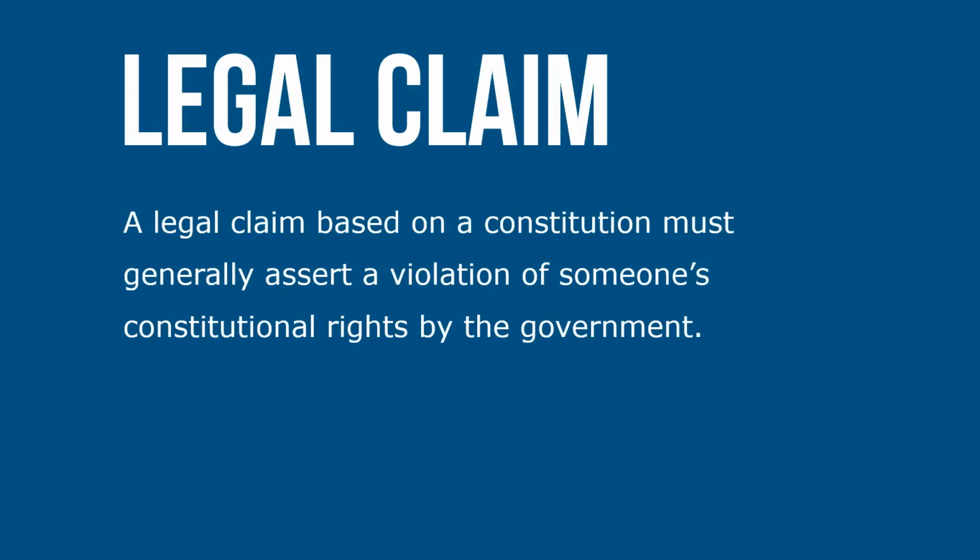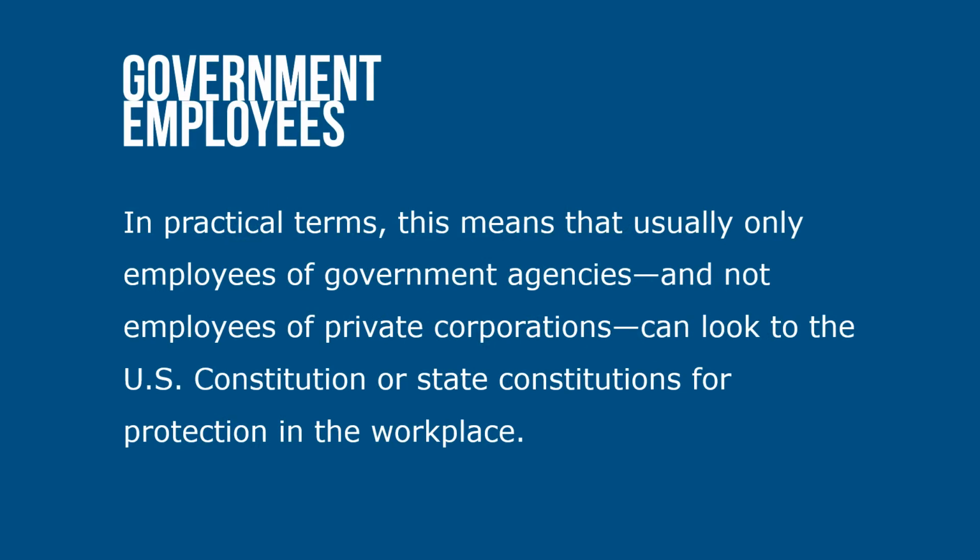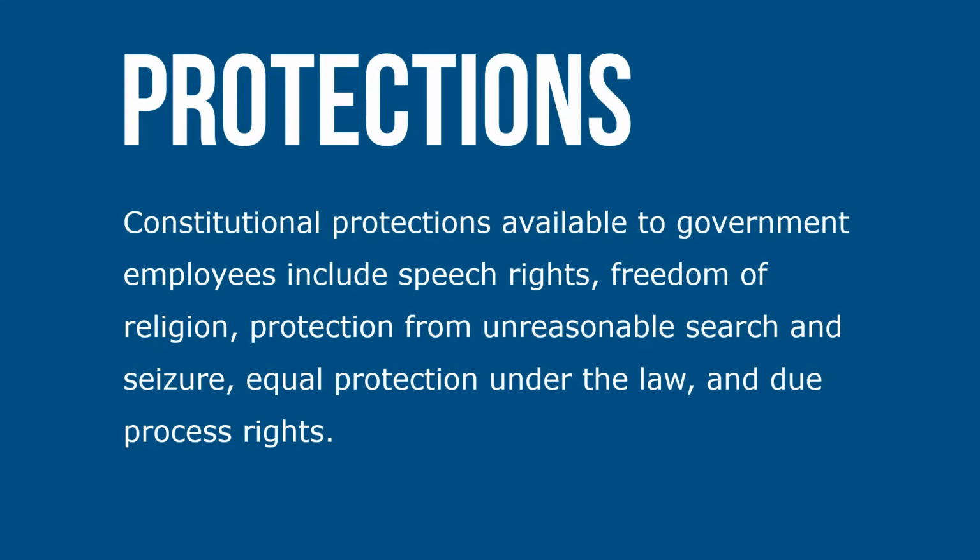A legal claim based on a constitution must generally assert a violation of someone's constitutional rights by the government. In practical terms, this means that usually only employees of government agencies, and not employees of private corporations, can look to the U.S. Constitution or state constitutions for protection in the workplace. Constitutional protections available to government employees include speech rights, freedom of religion, protection from unreasonable searches and seizures, equal protection under the law, and due process rights.